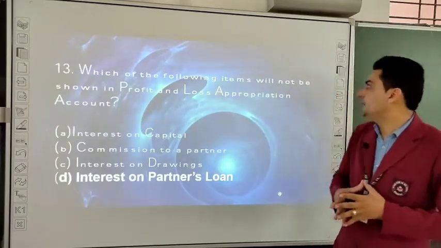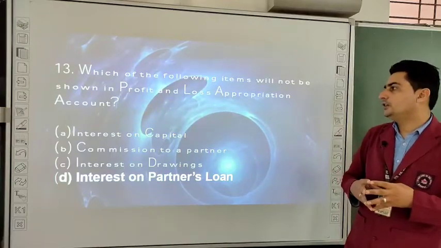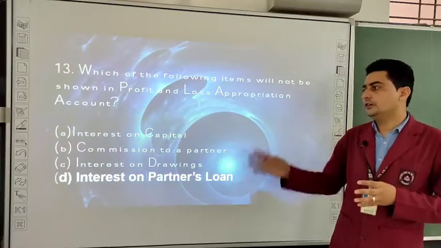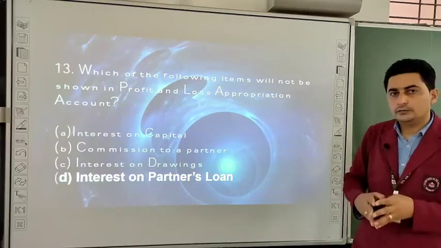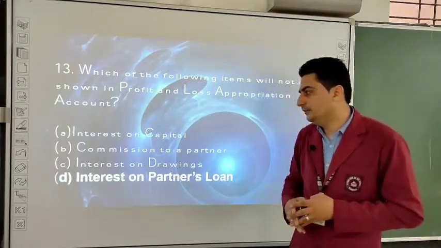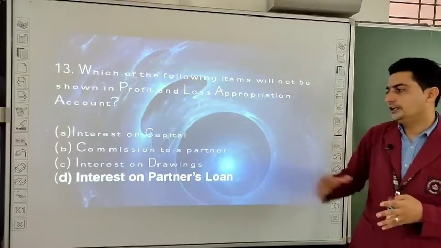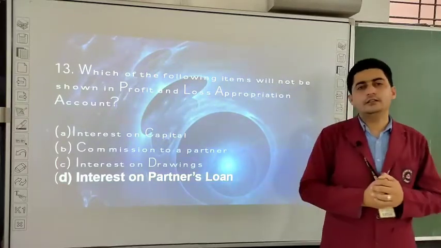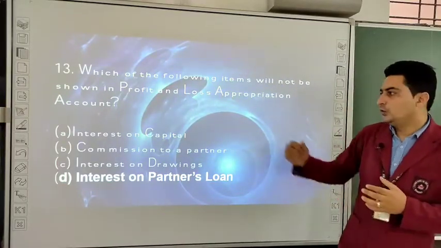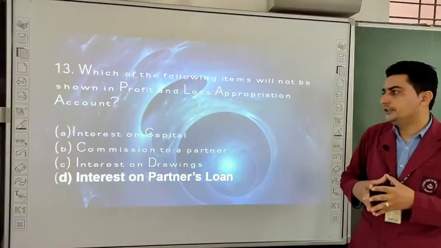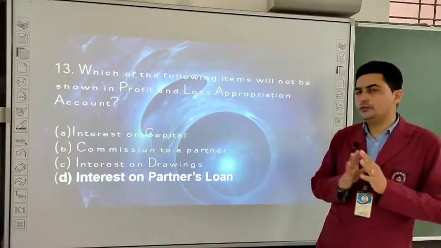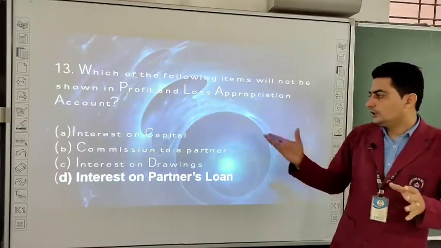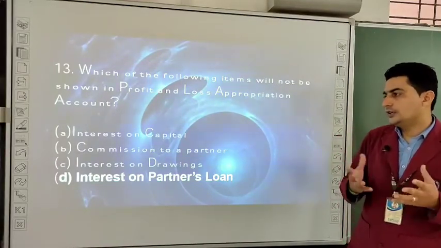Which of the following items will not be shown in profit and loss appropriation account? First is interest on capital, commission to a partner, interest on drawings, interest on partner's loan. So interest on capital is charge against appropriation. It will be shown in profit and loss appropriation account, no doubt. Commission to a partner is also charge against appropriation.